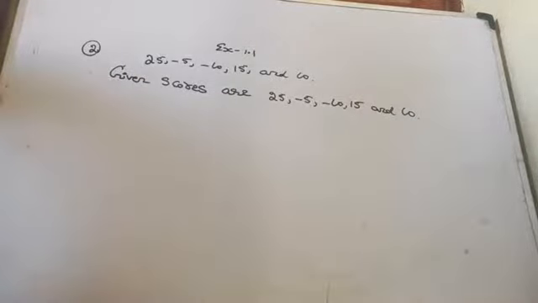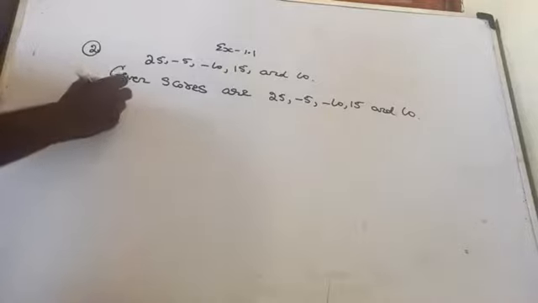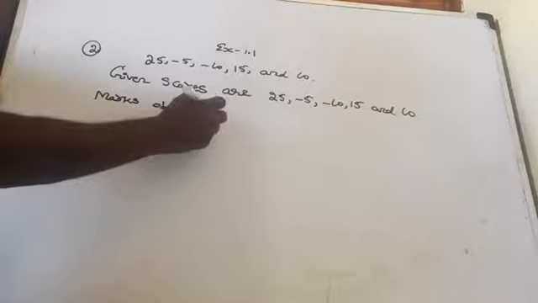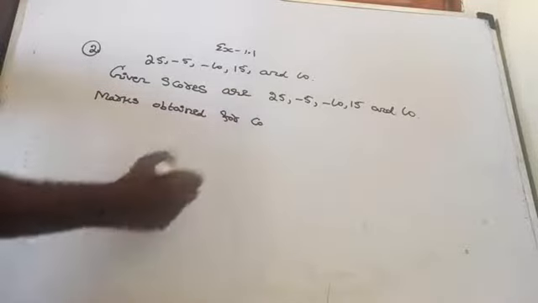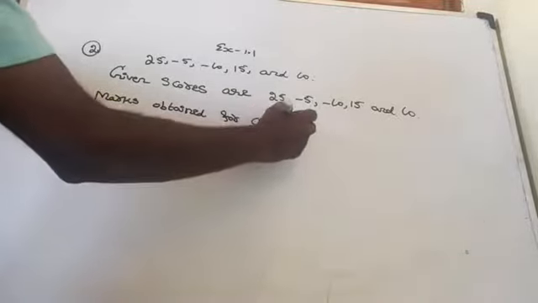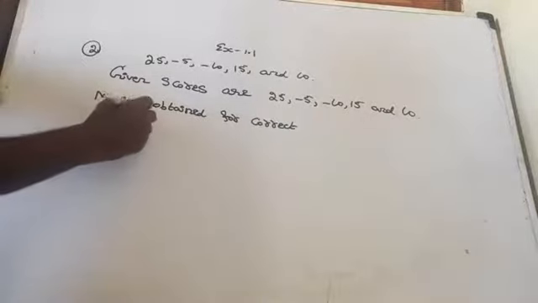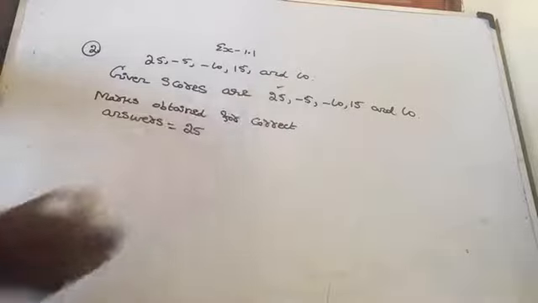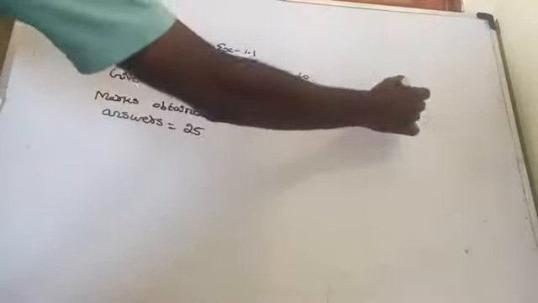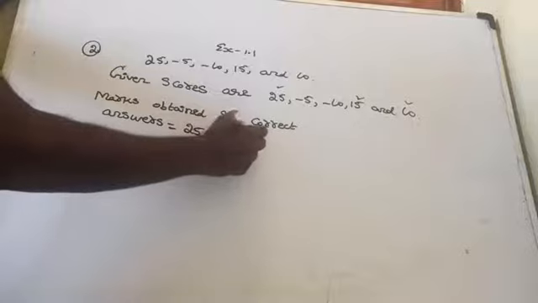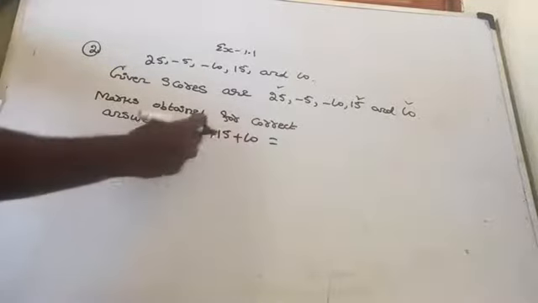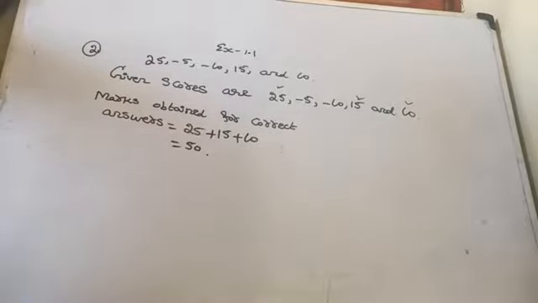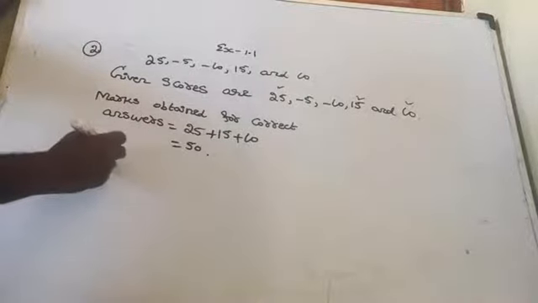Now, marks obtained for correct answers, that is equal to positive marks. That is positive marks for correct answers. So 25, 15 and 10. 25 plus 15 plus 10, which is equal to 25 plus 15 is 40. 40 plus 10 is how much dear? 50. Am I right?